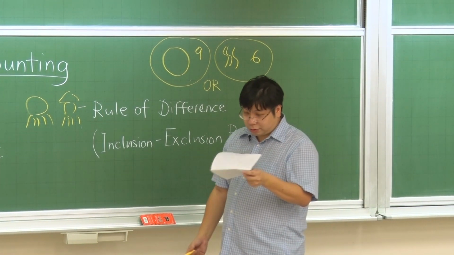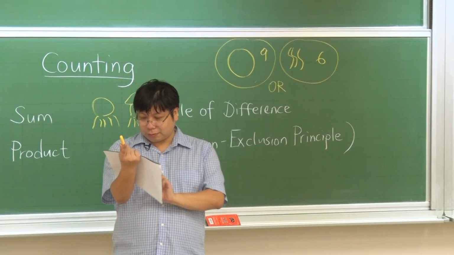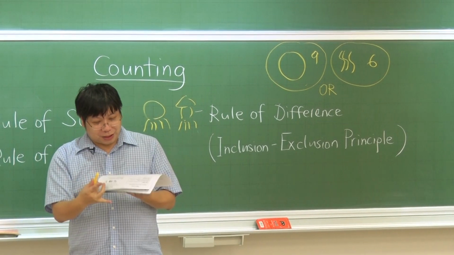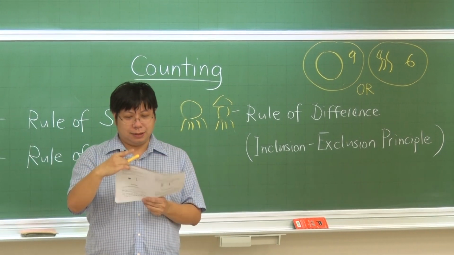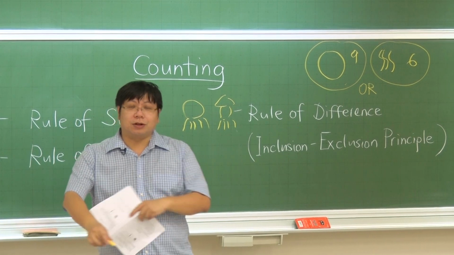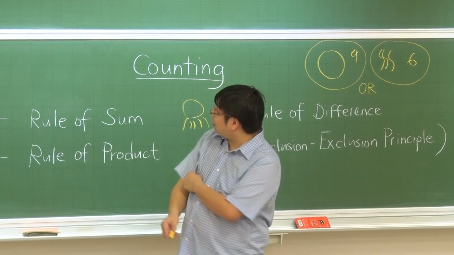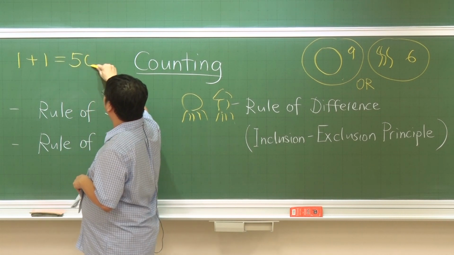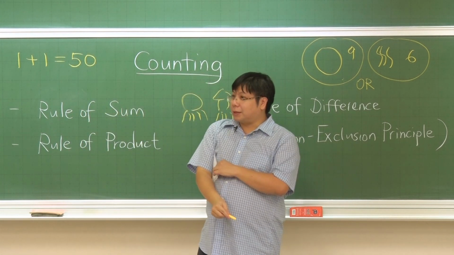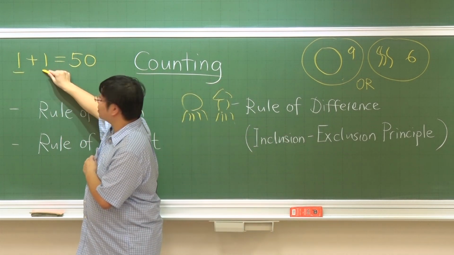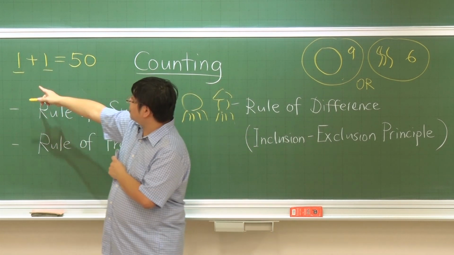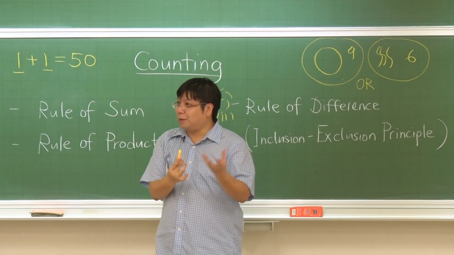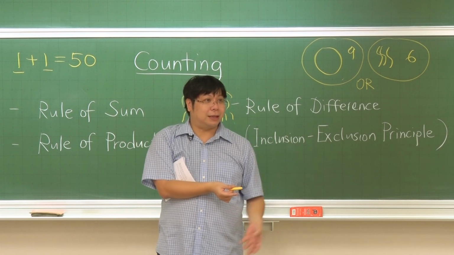Now we can have a different scenario. This time let's go to McDonald's. McDonald's has two kinds of things, 1 plus 1. What is the first one, and what is the other one? This is about some meal, like a burger, a double cheeseburger, or McChicken or McNuggets or whatever.